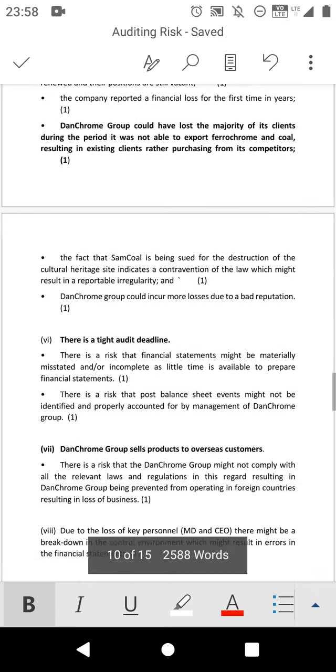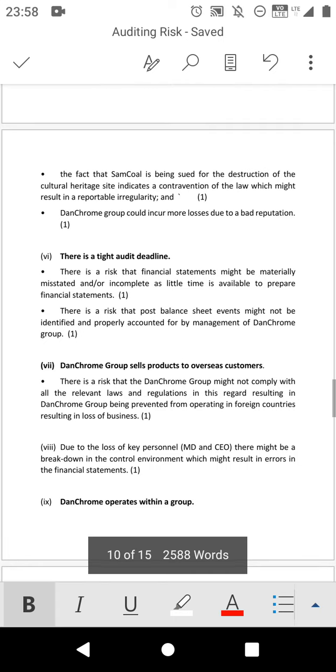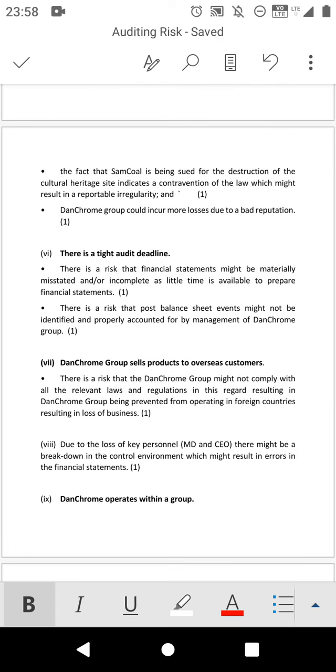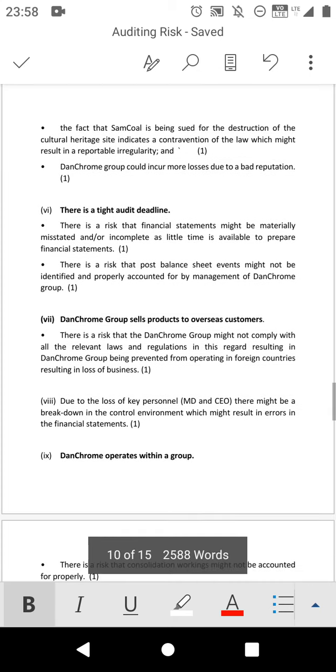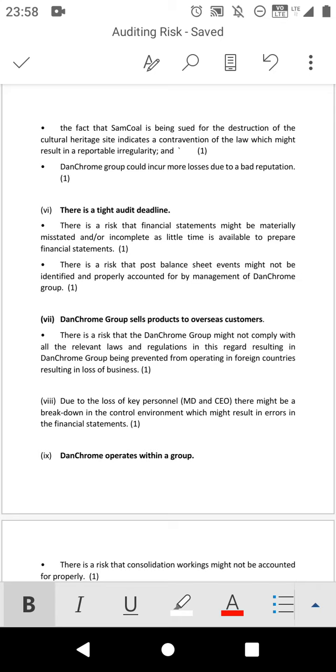Okay. Then there is a tight deadline audit. Remember, they are only given 2 weeks, the one that I explained. Okay. Then Chrome Group sells a product to overseas customers. So there is a risk that the group may not comply with all relevant law and regulation, in this regard resulting in Chrome being prevented from operating in foreign countries.